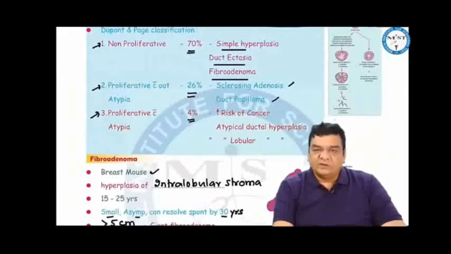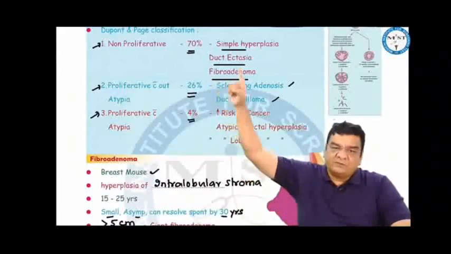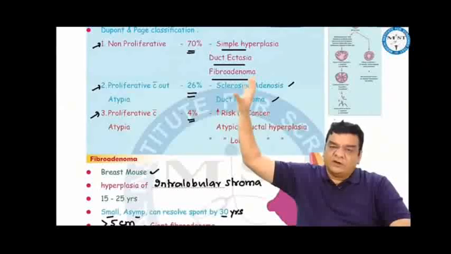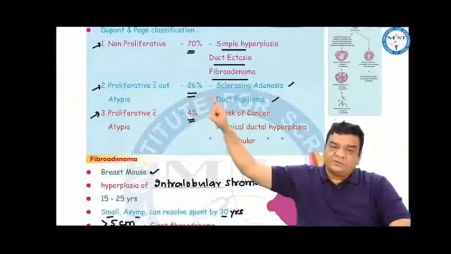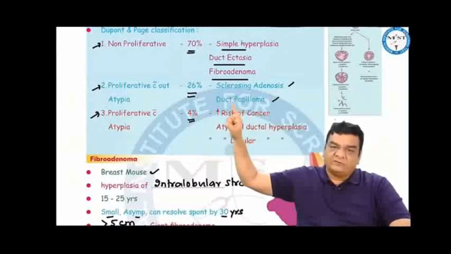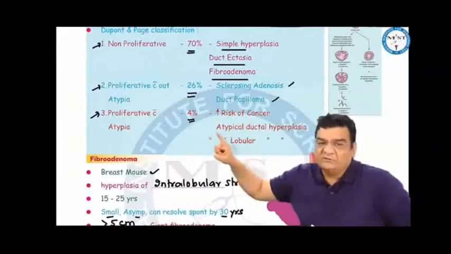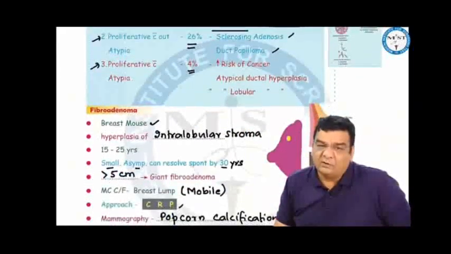Dupont and Page classify different changes inside the breast into three categories: non-proliferative, proliferative without atypia, and proliferative with atypia. Non-proliferative, 70% of the time: simple hyperplasia, duct ectasia, fibroadenoma, with no increased risk of cancer. Proliferative without atypia, 26%, like sclerosing adenosis and duct papilloma, has slightly higher chances of cancer, while proliferative with atypia, 4% of changes, carries a very high risk of cancer, with atypical ductal or atypical lobular hyperplasia.